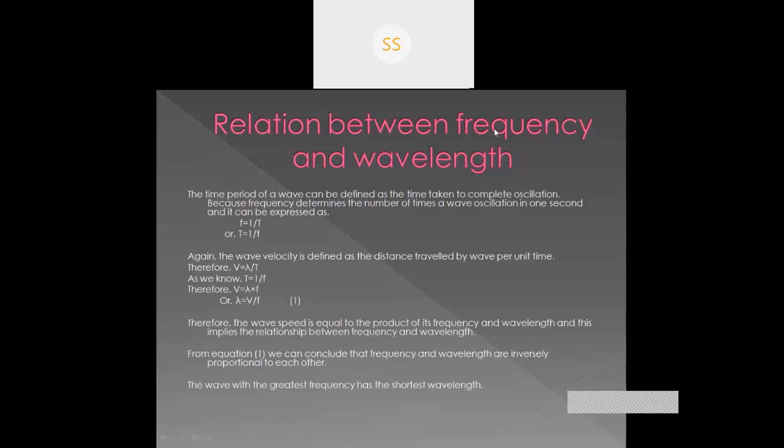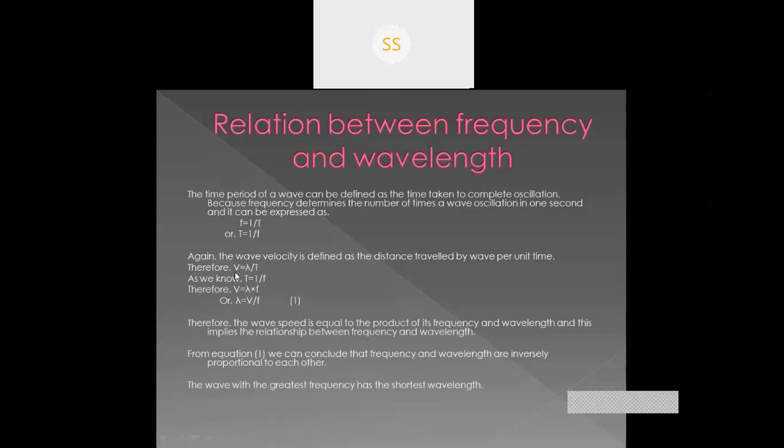Again, the wave velocity is defined as the distance traveled by a wave per unit time. Unit time means 1 second. Distance traveled by the wave in 1 second. So therefore v, denoted by v, is for the velocity of the wave or the speed of the wave. v equal to lambda by t.